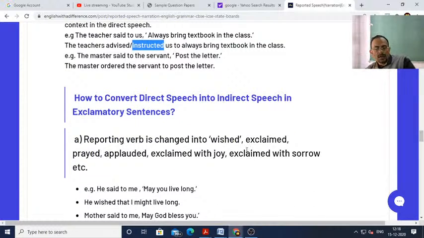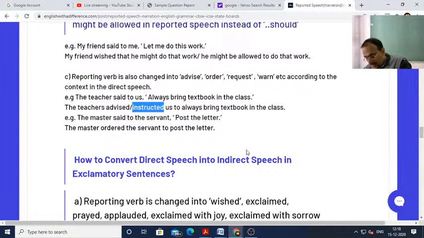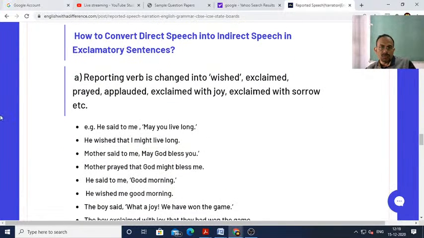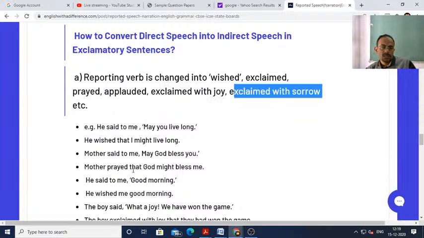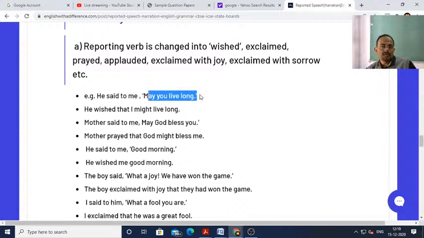Okay, now we have successfully completed three types of sentences, how to convert them in reported speech. First is assertive sentence, second is interrogative sentence, third is imperative sentence. Now we are going to work on the exclamatory sentence. In an exclamatory sentence, the reporting verb is changed into wished, exclaimed, prayed, applauded, exclaimed with joy, exclaimed with sorrow, etc. For example, he said to me, "May you live long."